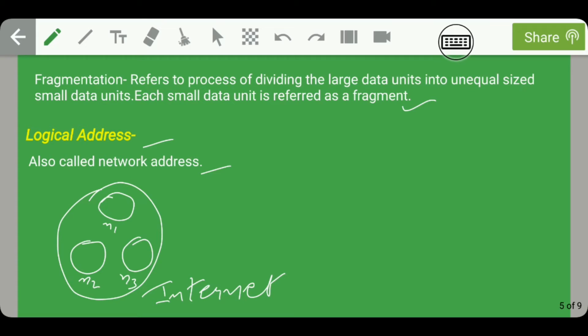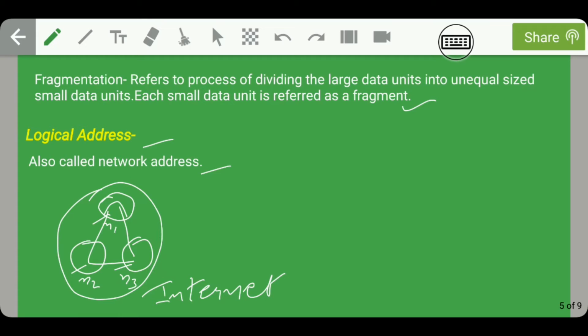I have assigned number 1 for this network, number 2 for this network and number 3 for this network. As we know from the definition, the internet is a collection of interconnected networks. So among each network here we will have an interconnection, and each network has a number which is called the network address, and this network address must be unique.